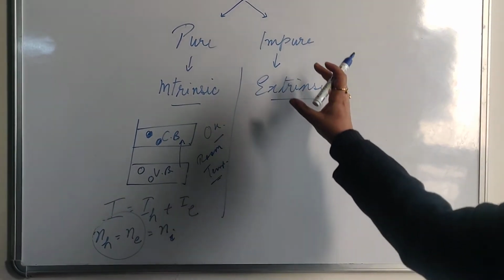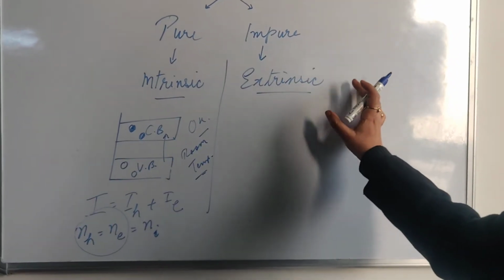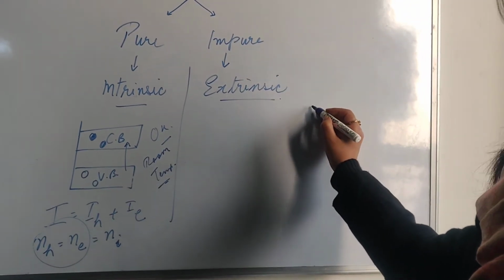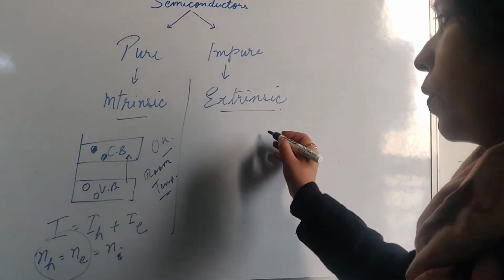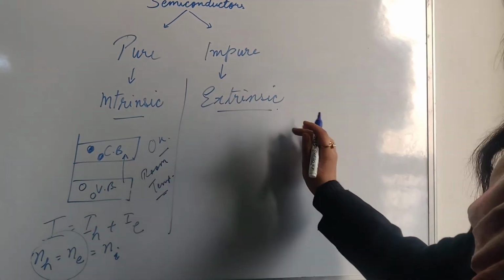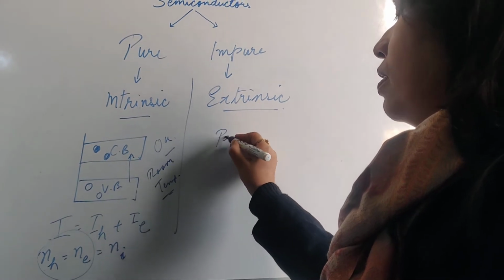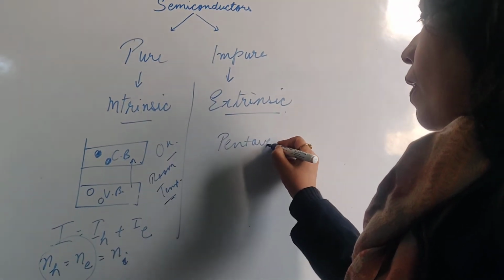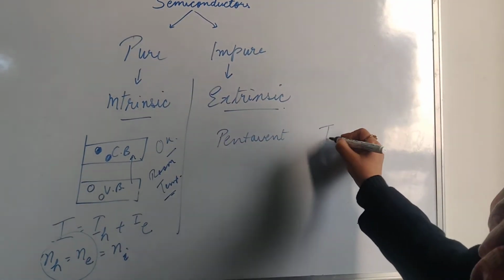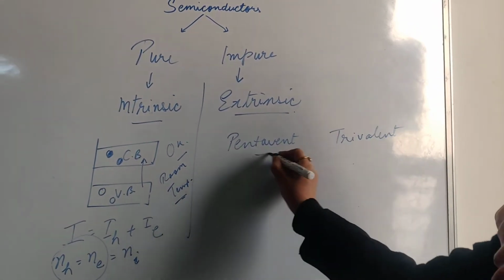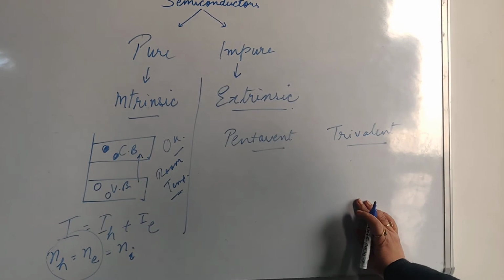For that we need to add some impurity, and it is called an extrinsic semiconductor. Impurities can be of two types: pentavalent or trivalent. Why do we use pentavalent and trivalent?